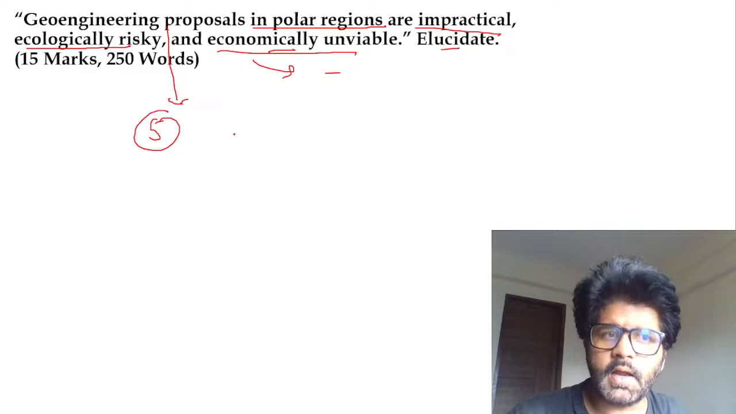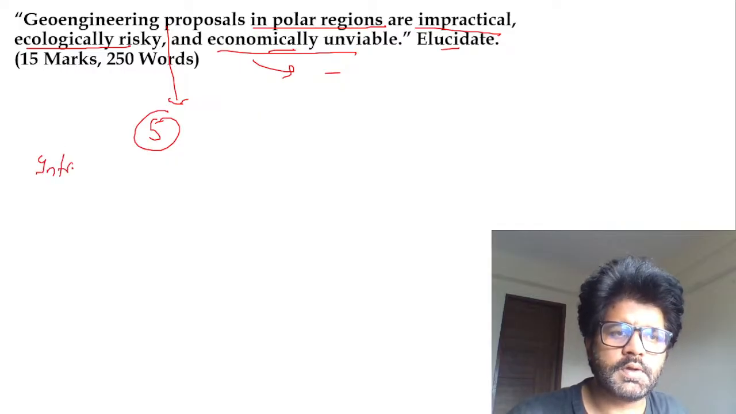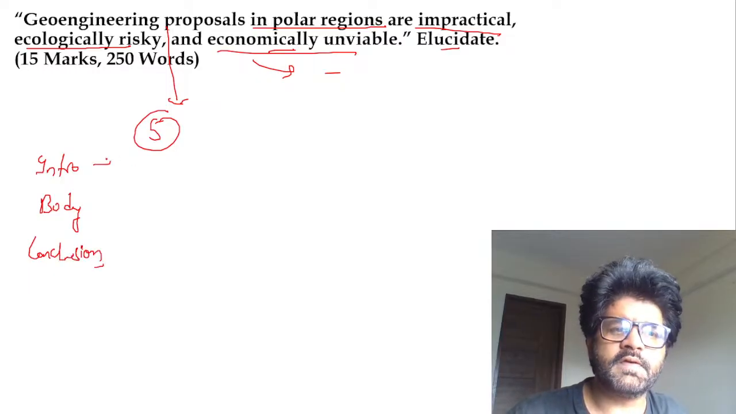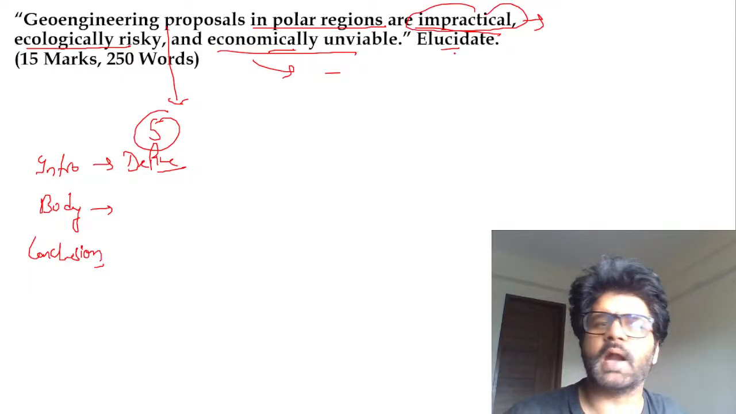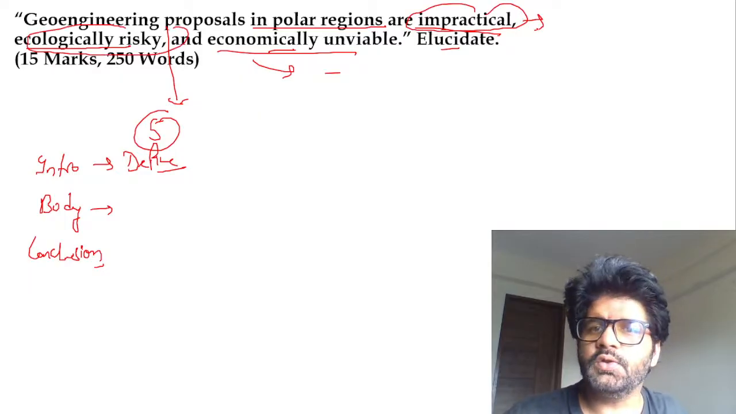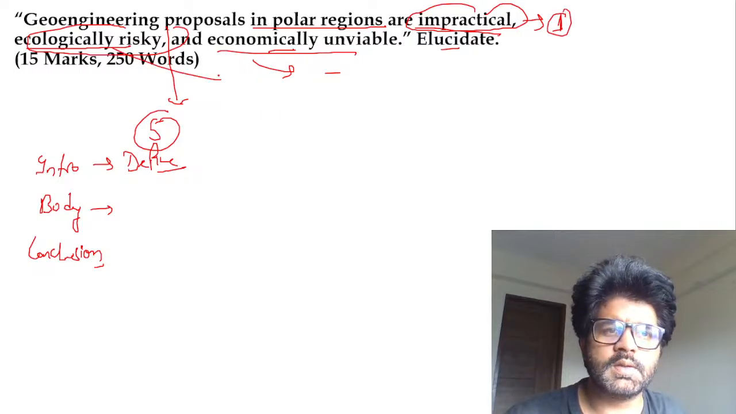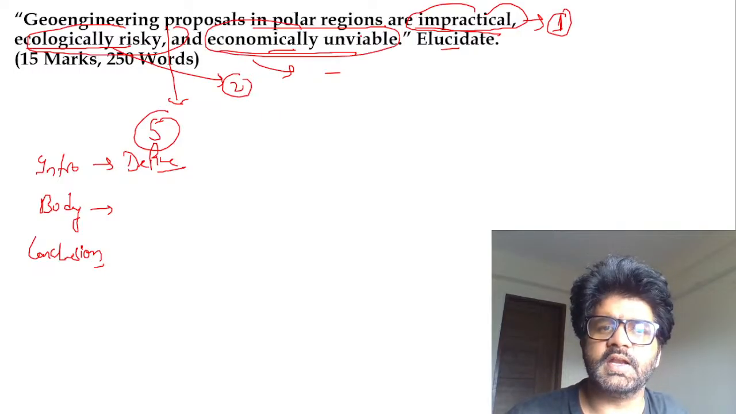First of all, any answer has to have an intro, body, and conclusion. In the intro, you will define what is geoengineering. We have discussed what is geoengineering. In the body, if you want, you can divide this answer into three parts: impractical, ecologically risky, and economically unviable. The more questions you solve, the more you understand.